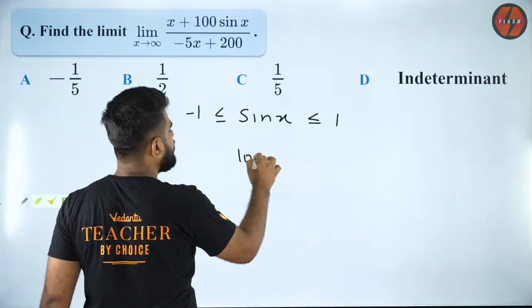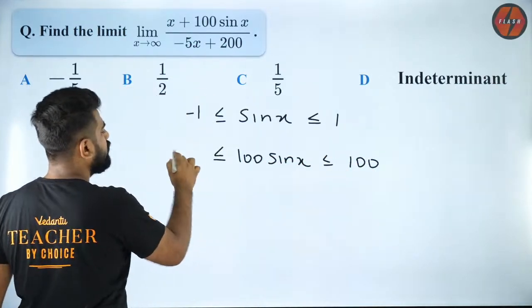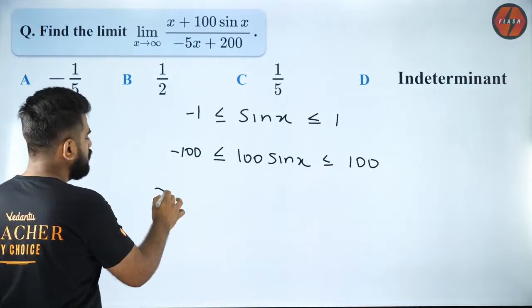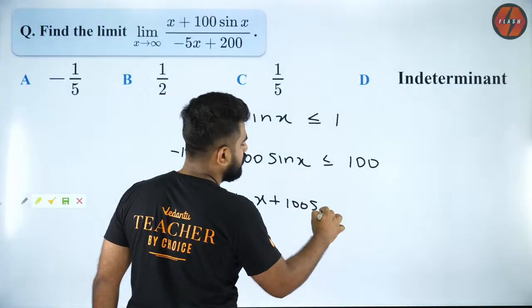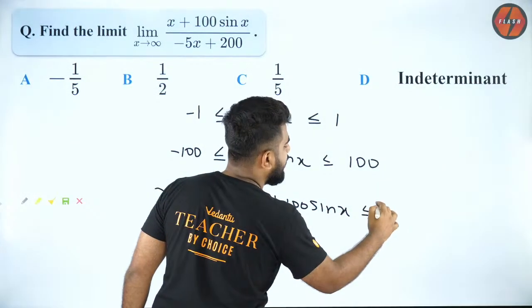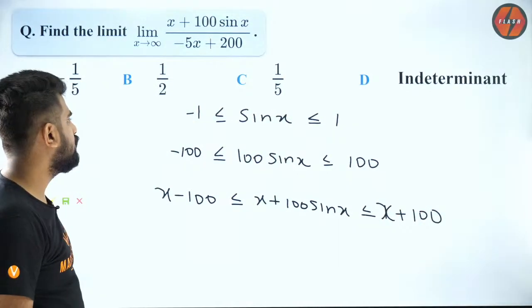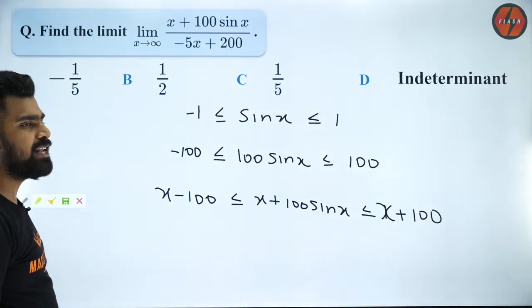So now can I say 100 sin x will lie between -100 and 100? Do you all agree with me on that? Now I'll add x. So x minus 100 is less than or equal to x plus 100 sin x, which is less than or equal to x plus 100. Are you all okay with that? Yes or no?